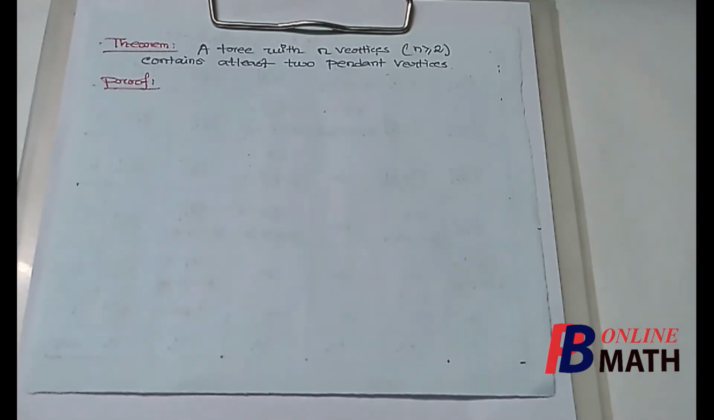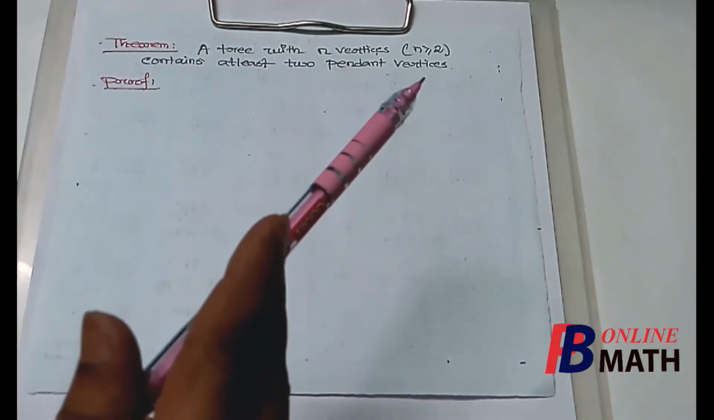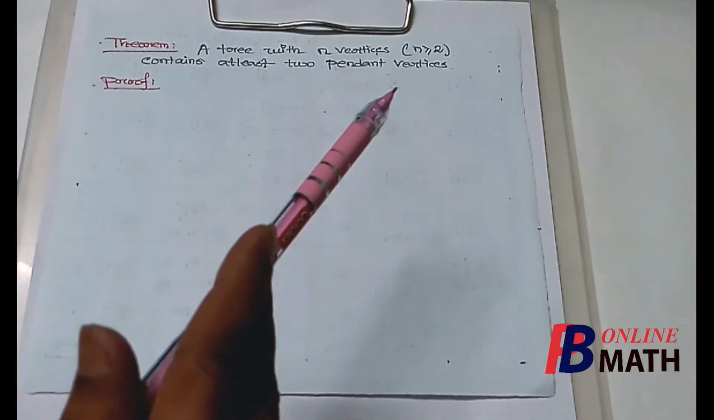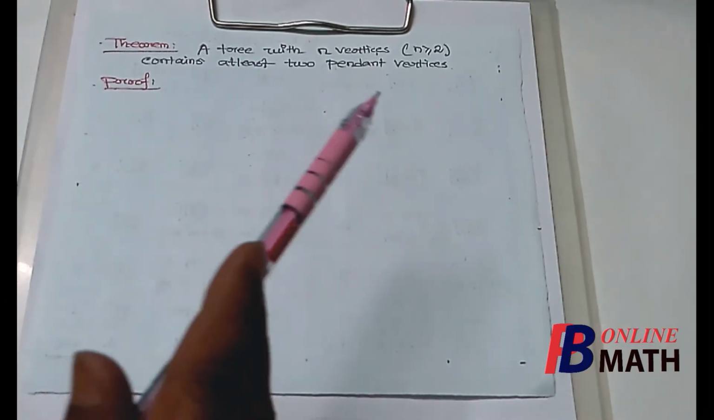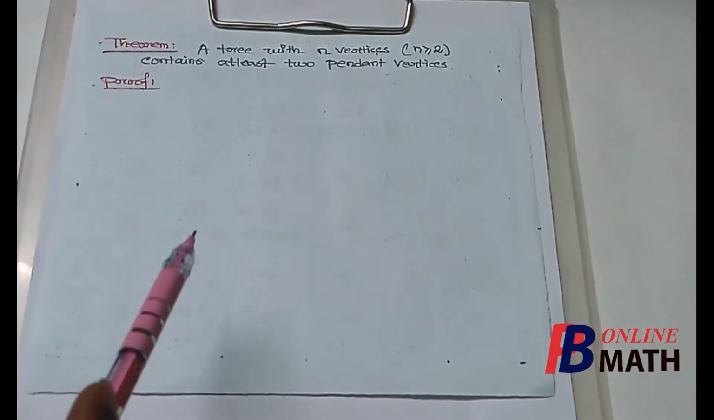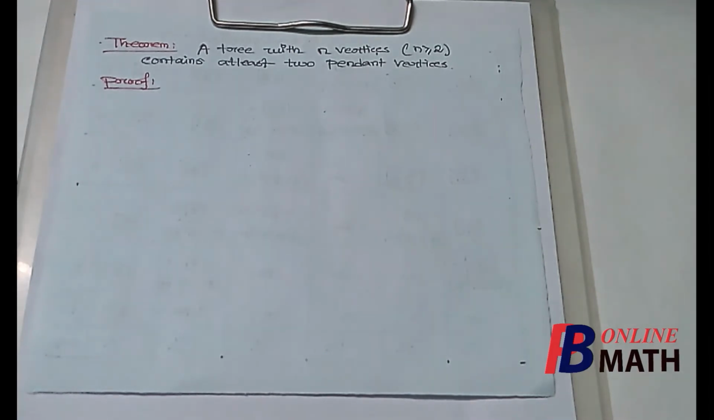We consider one more theorem in this part. This is a very important theorem: a tree with n vertices, where n is greater than or equal to 2, so the tree contains at least 2 vertices, then the tree contains at least 2 pendant vertices. So any tree contains at least 2 pendant vertices. We shall prove this theorem.